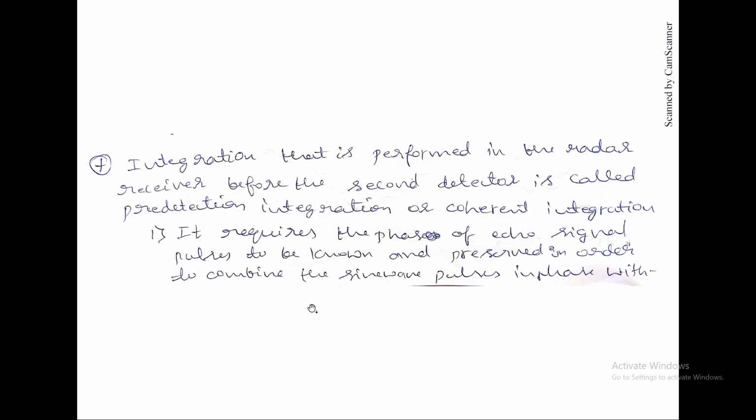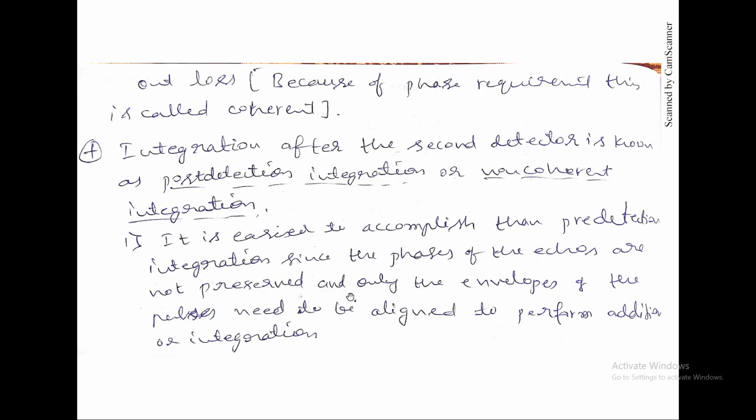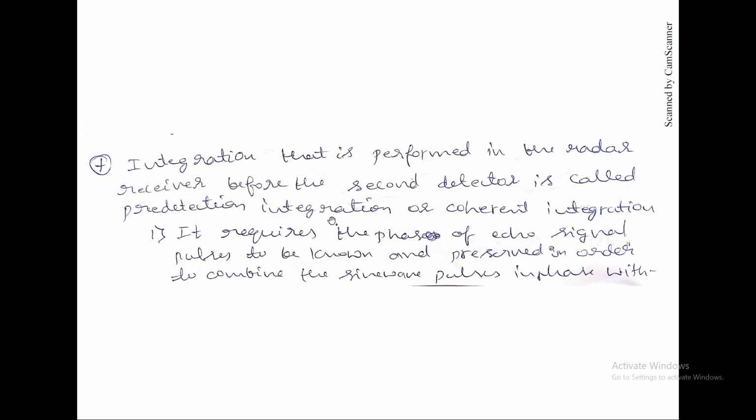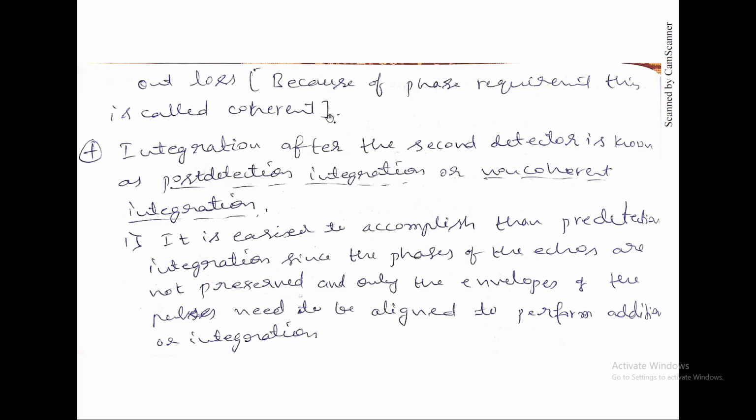If the first pulse phase is 1 degree and the second pulse is 2, like that, we need to store them in a particular order and combine the sine wave pulses in phase. We combine all of this into a single waveform without losses. Because of the phase requirement, this is called coherent. Why are we keeping them in order? Because then we don't have any losses.